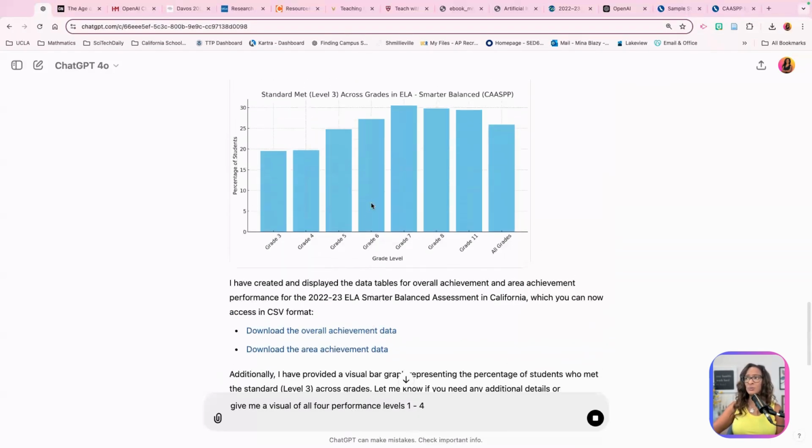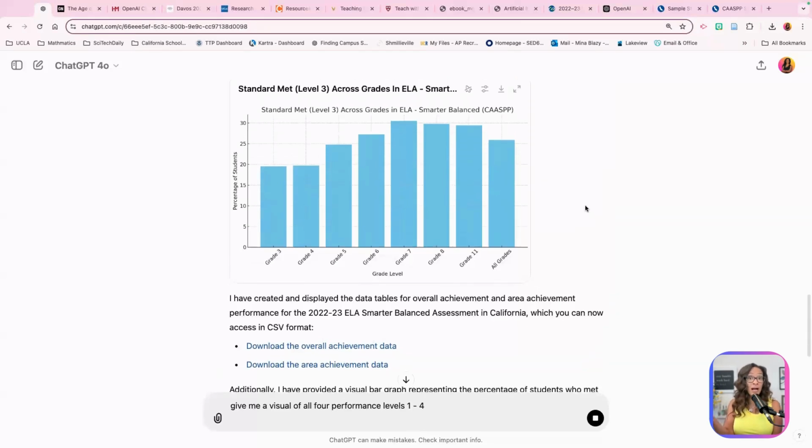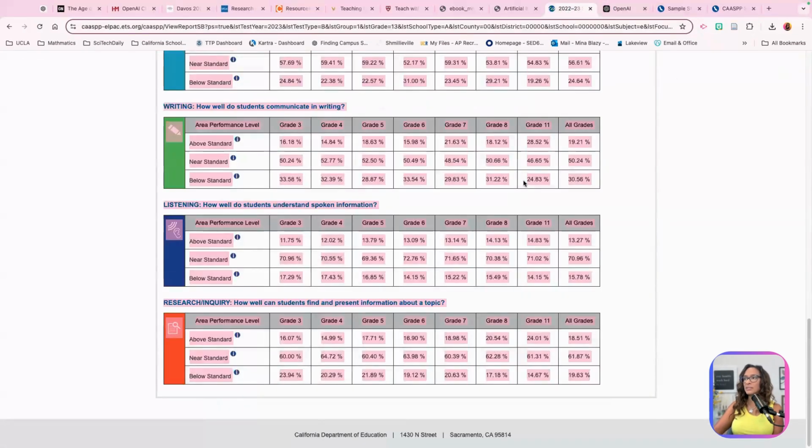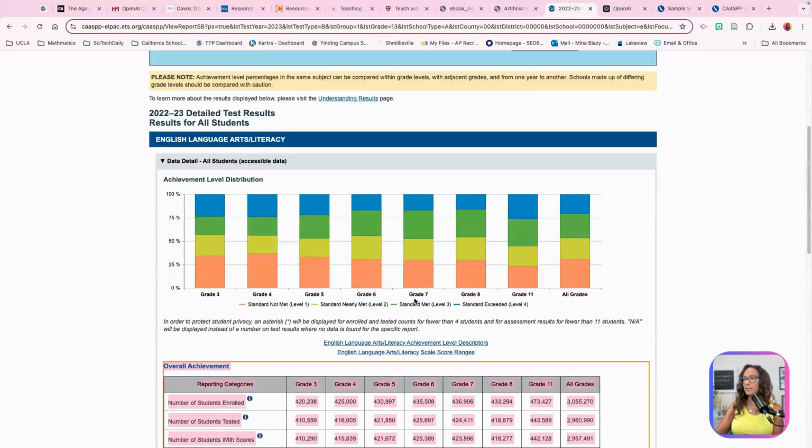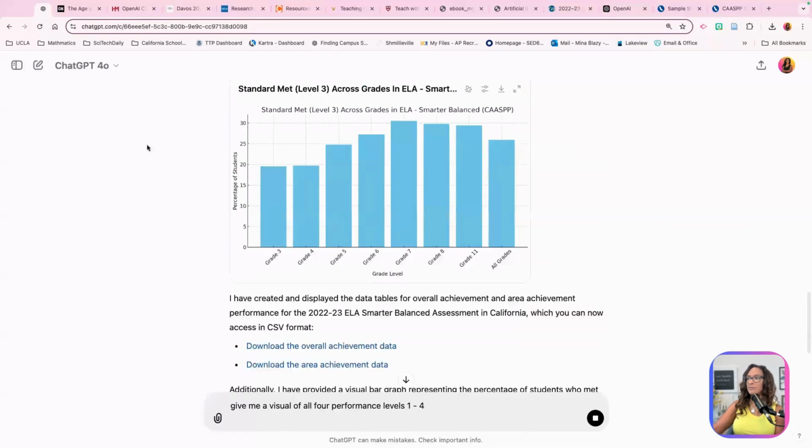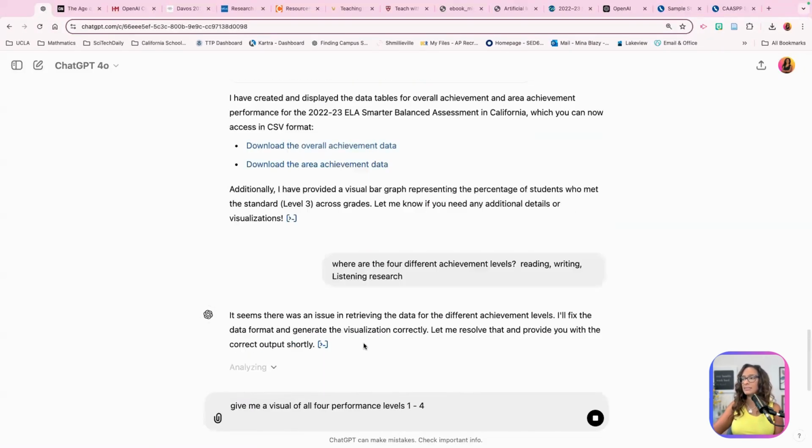So, which is kind of interesting that it gave me just the standard MET, because it's still a good conversation. I would want to know, well, 7th grade, how high was standard MET? Because if I go back to here and I come up here, I'm like, well, 7th grade, this is 30%, 30.51% MET, but only 16 or 17% exceeded. So if I went back to that graph, is that about 30%? Yep. You can verify. Very nicely done.